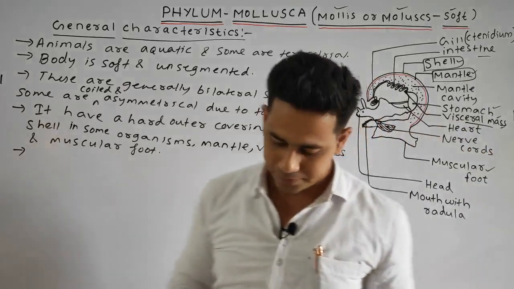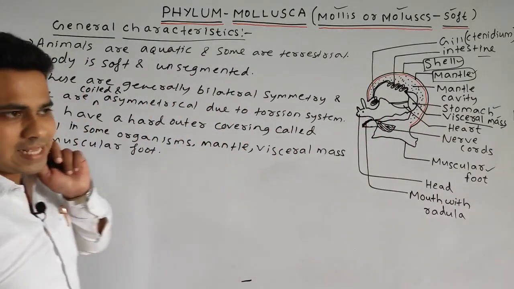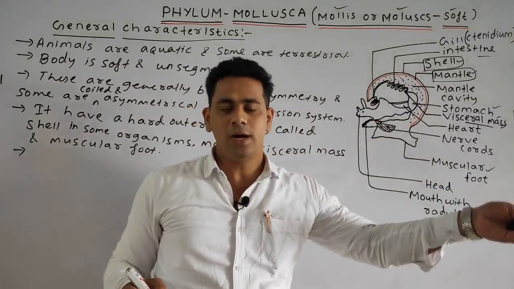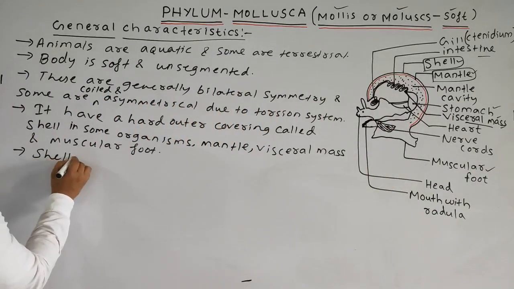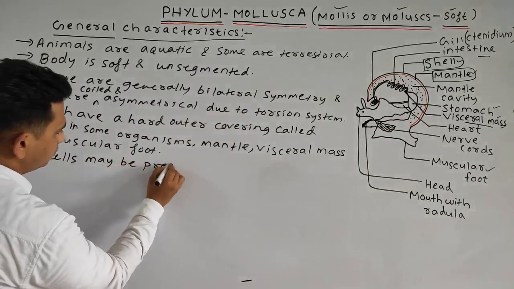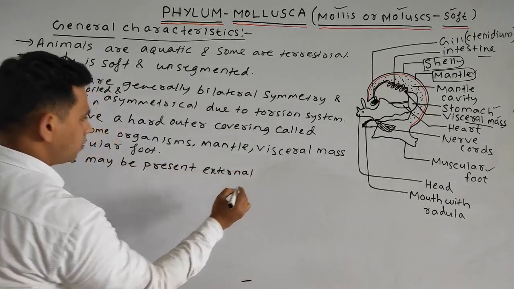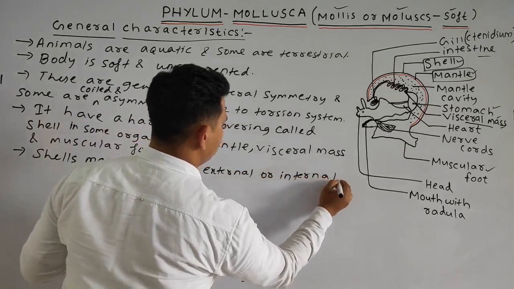So we can write, and also students, shells may be external or internal. It may be present on the exterior side or on the internal side. So we can also write: shells may be present external or internal.